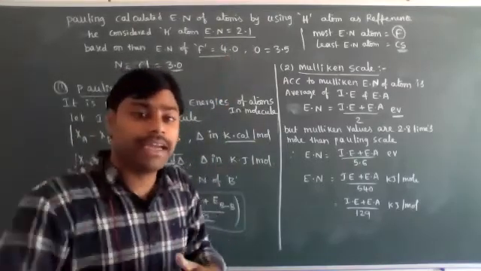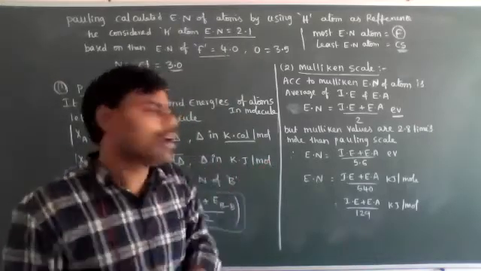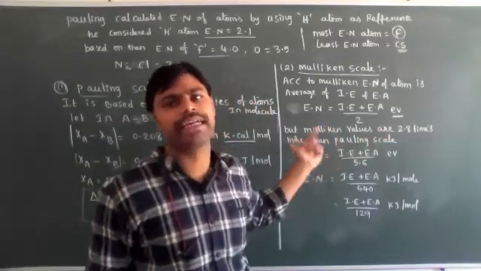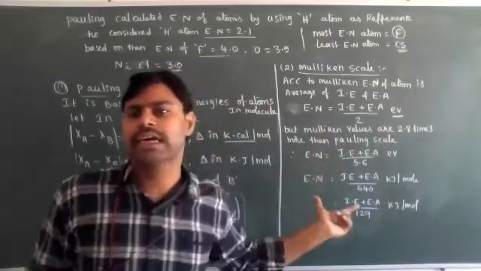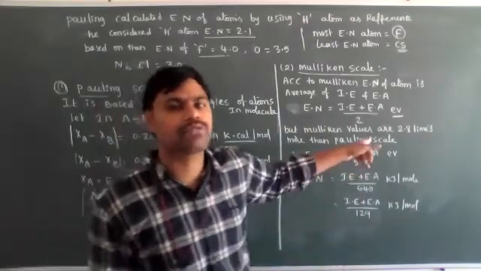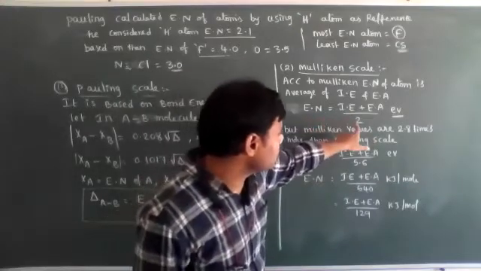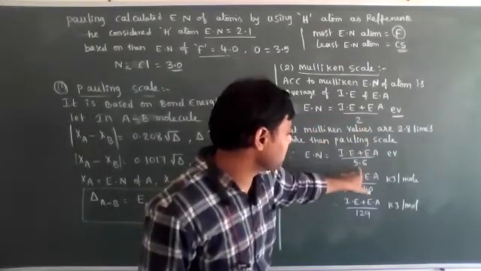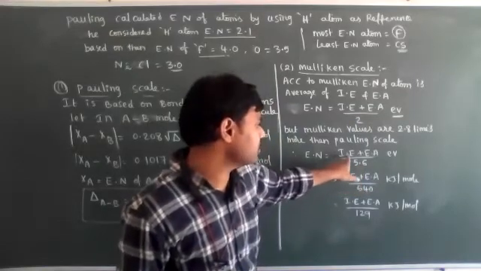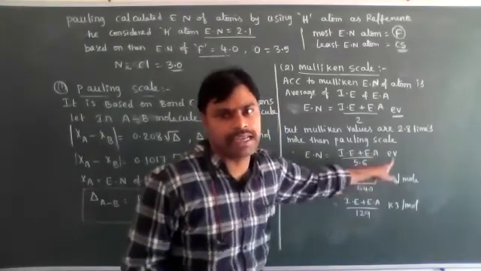That's why, to correct those values, all the Millikan scale values are divided by 2.8. Because the Millikan values are 2.8 times more than the Pauling scale, the denominator 2 into 2.8 is 5.6. In electron volts, the electronegativity of an atom is equal to (ionization energy plus electron affinity) divided by 5.6.